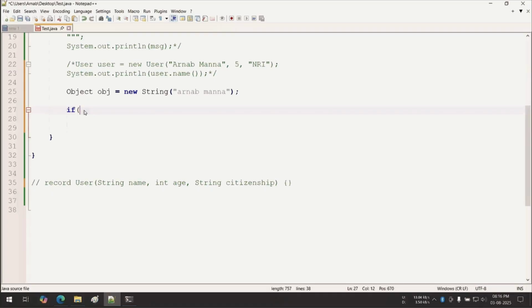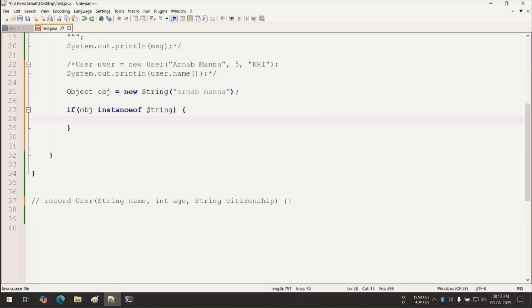So if obj instanceof, now how to check whether it is the String type or not? You can write only String. As String belongs to the java.lang package, no need to import. Otherwise, you can write a fully qualified name like com.abc.String. Now, if it is instance of String, then it is safe to use.